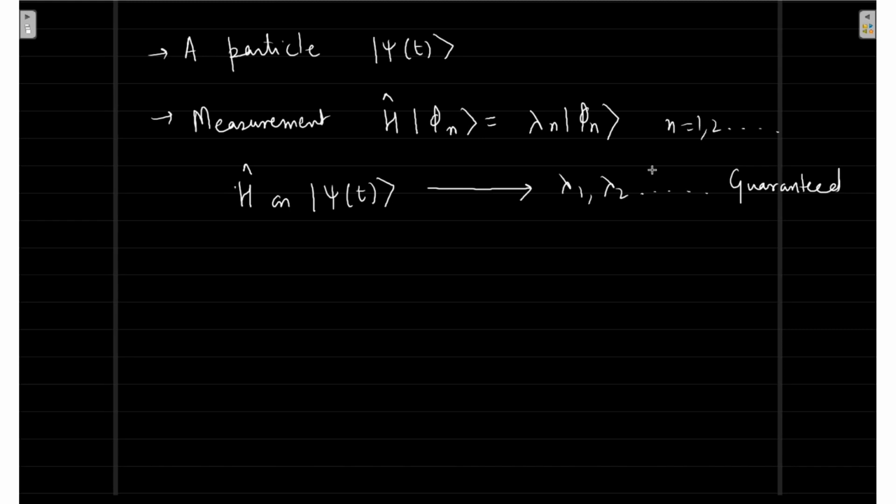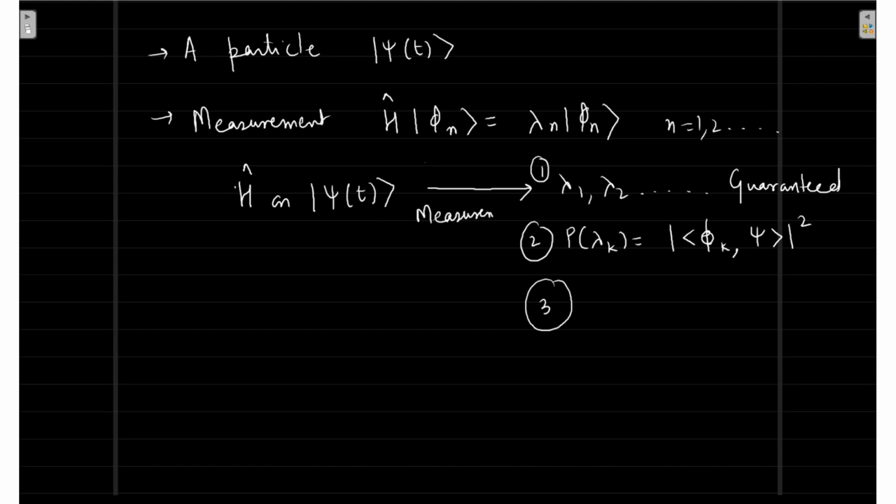This is one. Two, I even know the probability of getting each of these eigenvalues. And this is nothing but the modulus squared of phi k comma psi. And not only that, I am also saying that after the measurement, the particle which was in the state psi of t will actually be in this state.